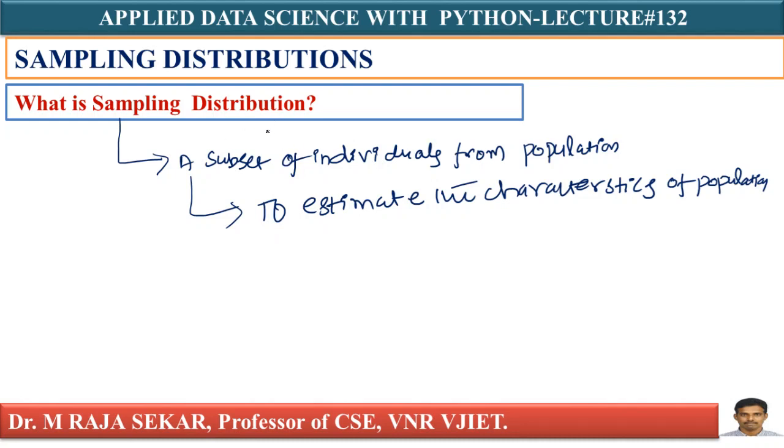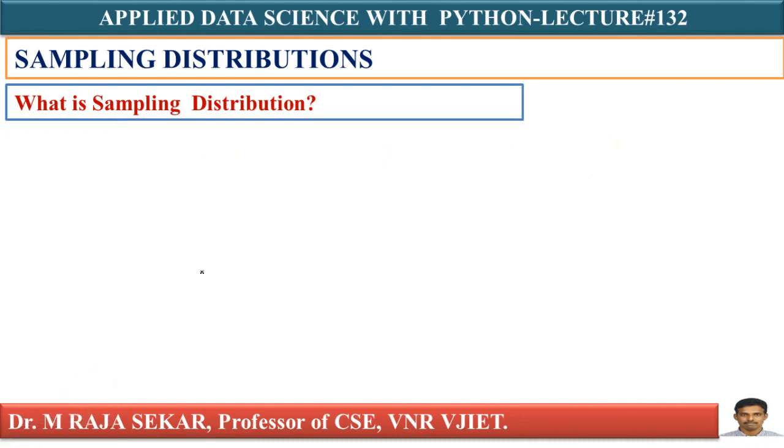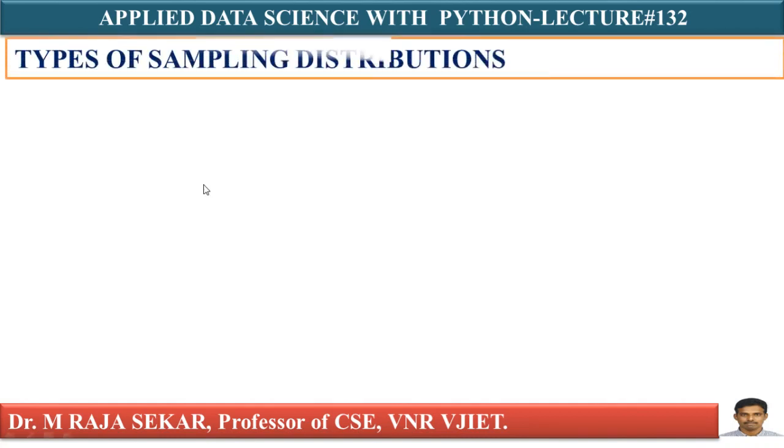Distribution means how these samples are distributed. Roughly, in appropriate definition, I can say sampling distribution is a distribution of all of the possible values of a statistic for a given size sample selected from a population. You need not worry about this definition. We will try to understand this sampling distribution with one numerical example so that you can understand. Time being, let me proceed further.